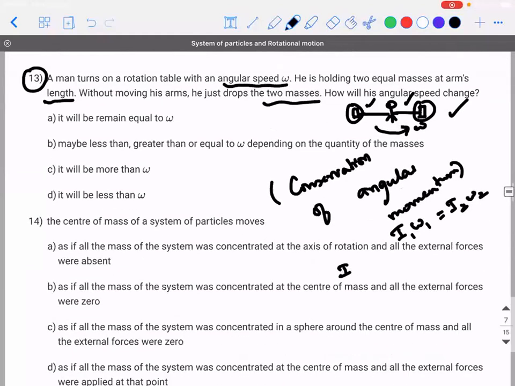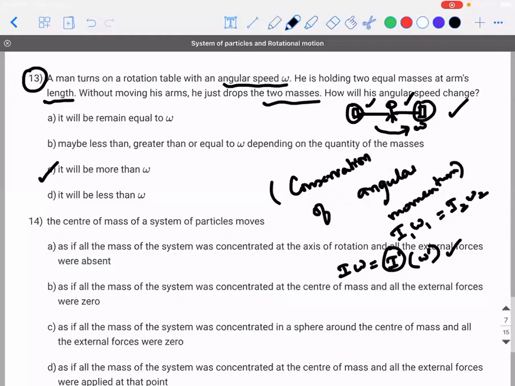So if initially it is I into omega, and then I dash into omega dash, what will happen to I dash after the weights are dropped? Sir, it will decrease. So I dash decreases, what will happen to omega dash? It will increase, sir. So what is the answer? Option C, sir. Correct. Is everyone convinced with what I told?